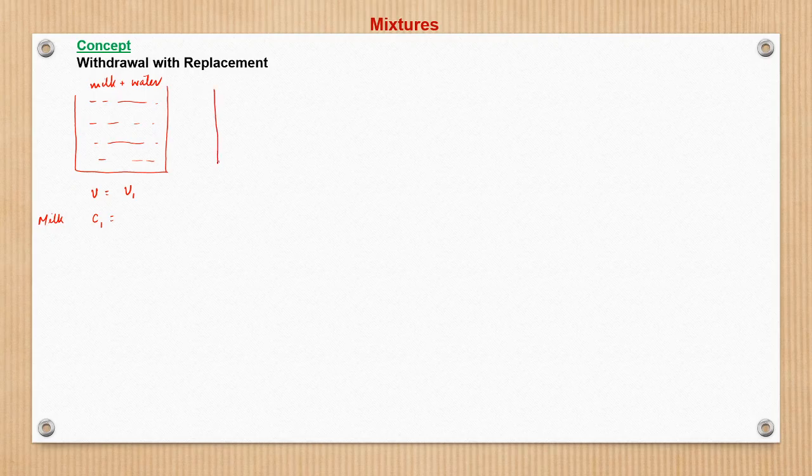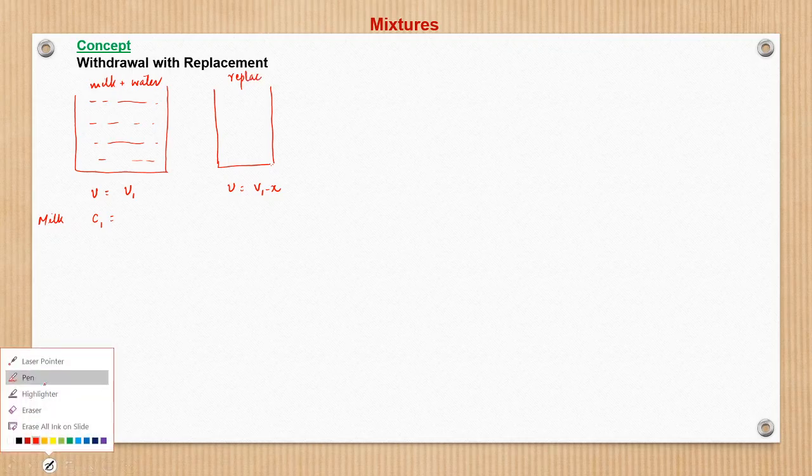We, the same, container sizes are irrelevant here. Now in the first case we replace, I mean say X amount of A. We withdraw X amount of A. So the volume becomes V1 minus X. So the first step is withdrawal.